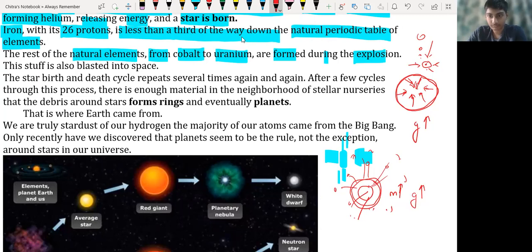Nova and supernova are nothing but a blast on that massive, dense object, and due to that blast, uranium, cobalt, and other elements are formed. Okay, that's how other elements like uranium and cobalt are formed.